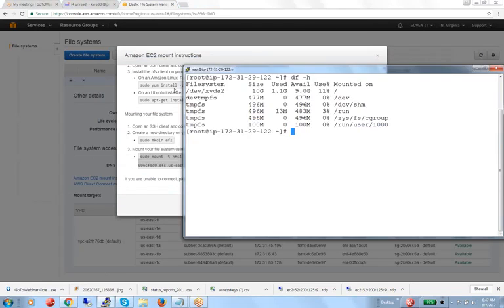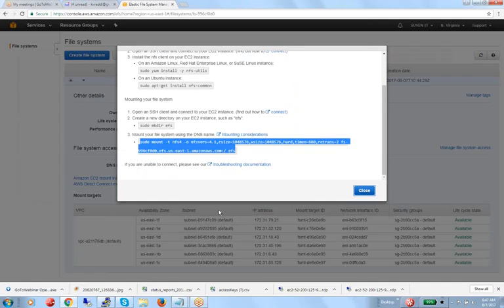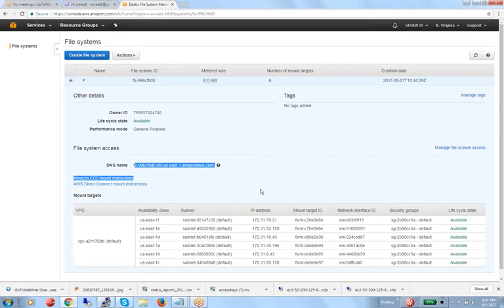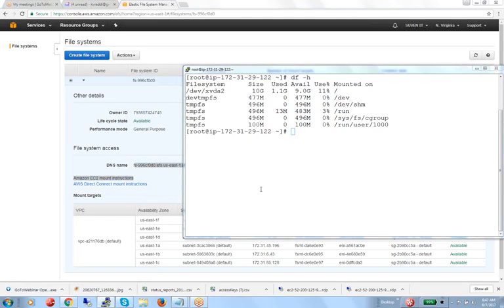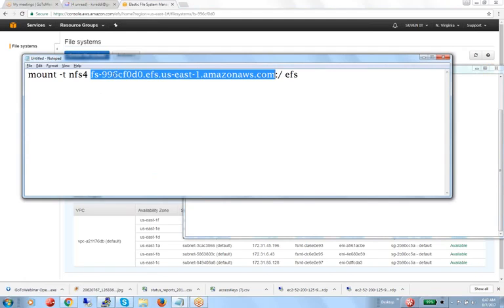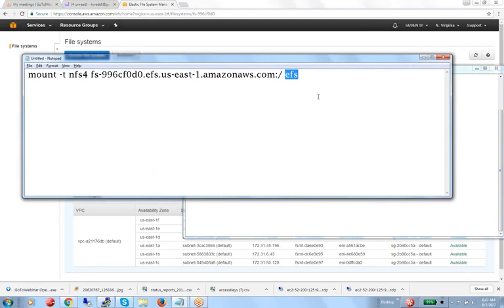If you see that DNS ID, you can see the FS name. You know already how to mount: mount -t nfs, then our DNS name, and where you want to mount. So you need to create one directory like EFS or whatever directory, say /nfs. You can create any directory.